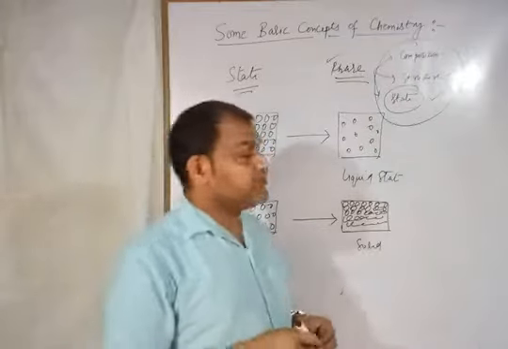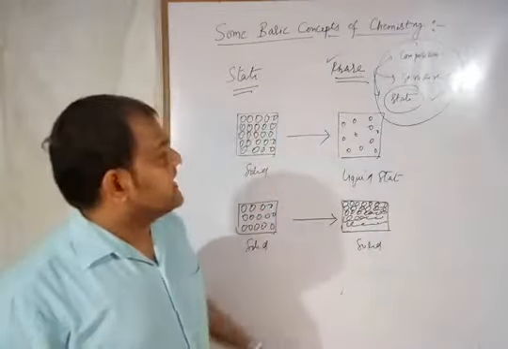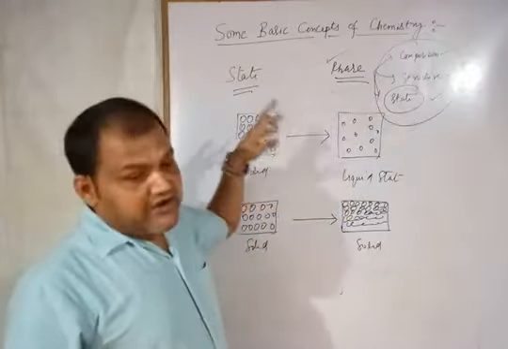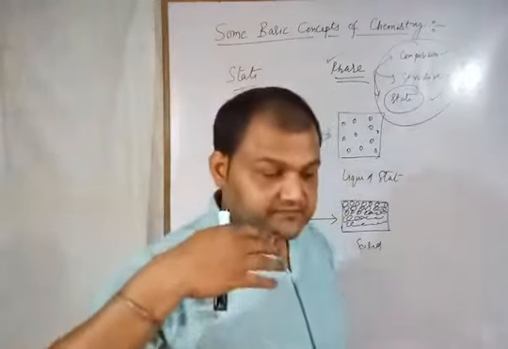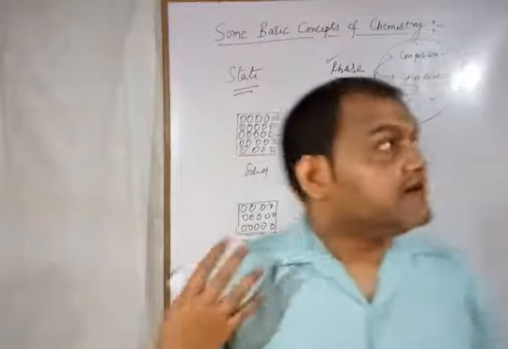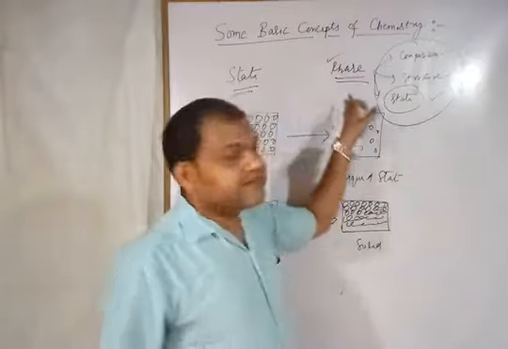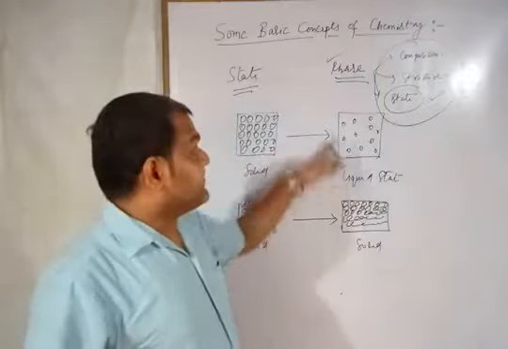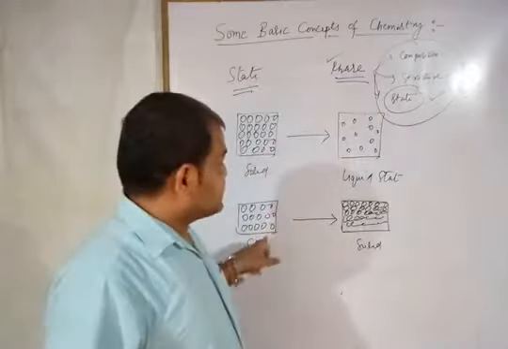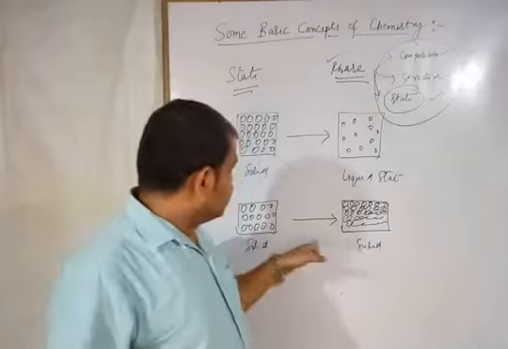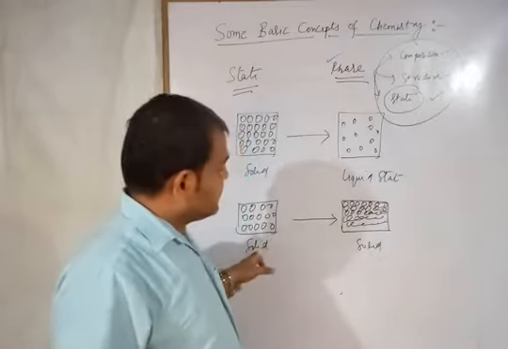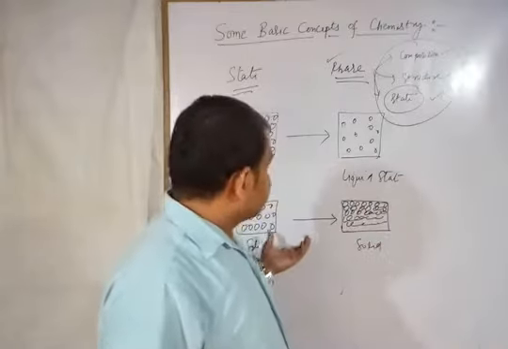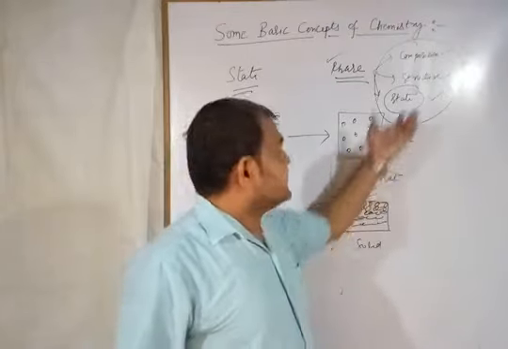Whenever there is a change in the composition, structure and state of matter, then only phase will change. Or you can say when there is a change in the state of matter, phase will automatically change. But it is not mandatory. If the phase are changing, then the state of matter will change. Because before it was solid and now it is also solid, and the only difference is there is a change in the structure.